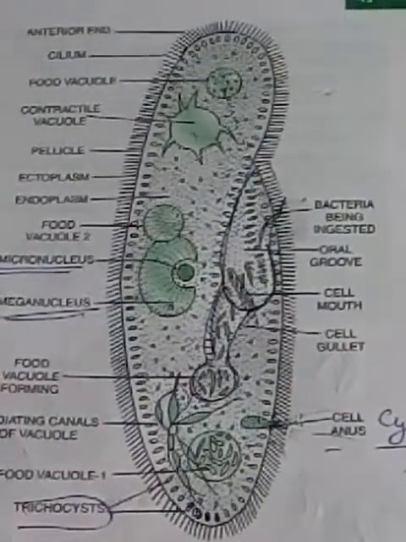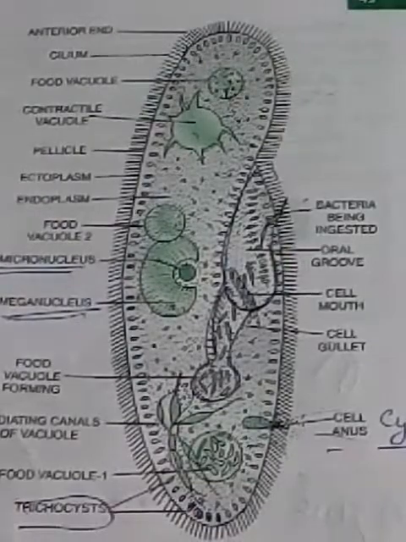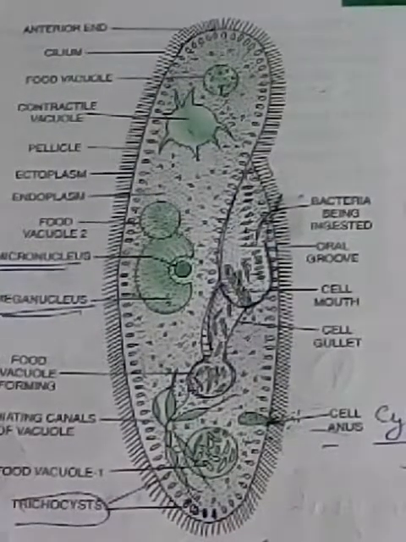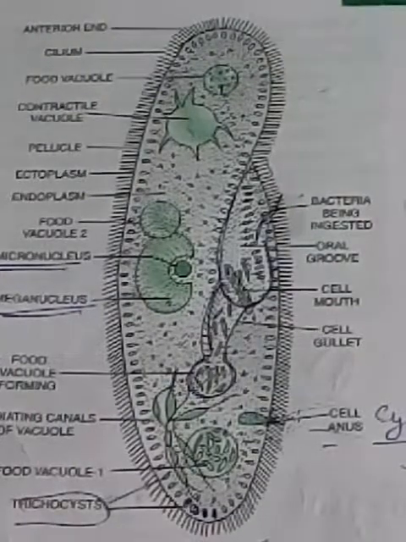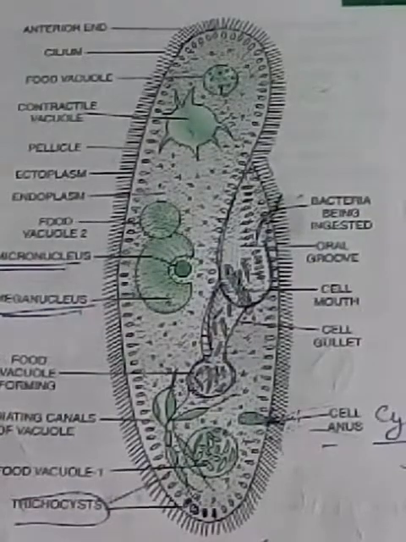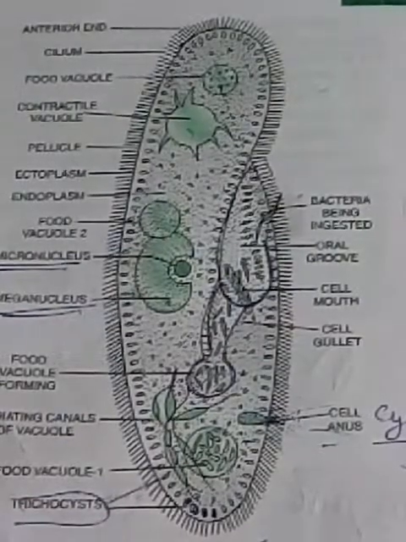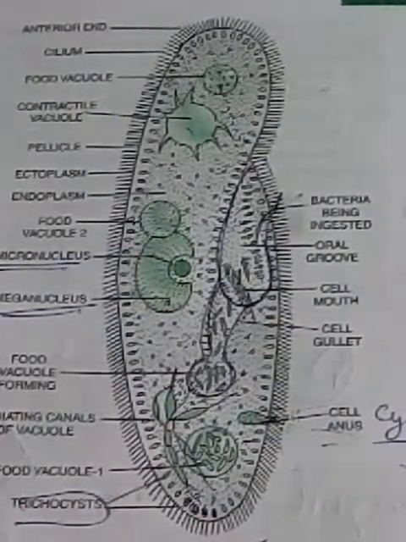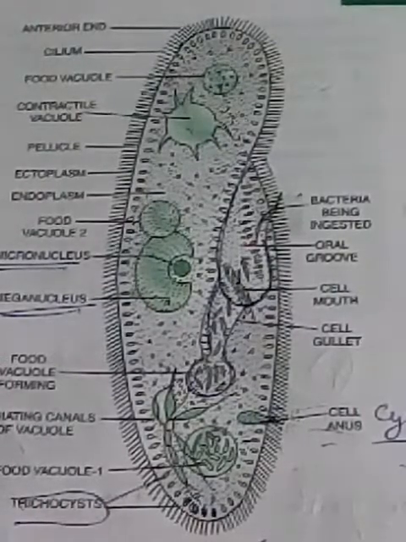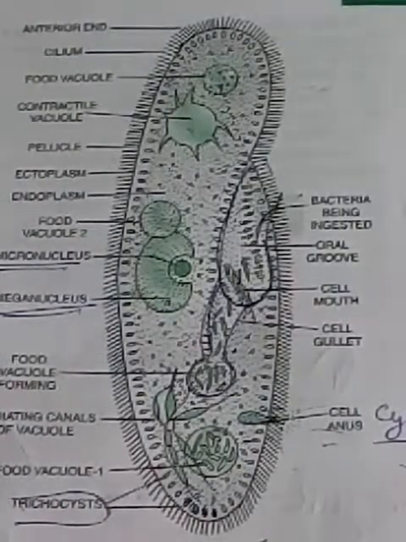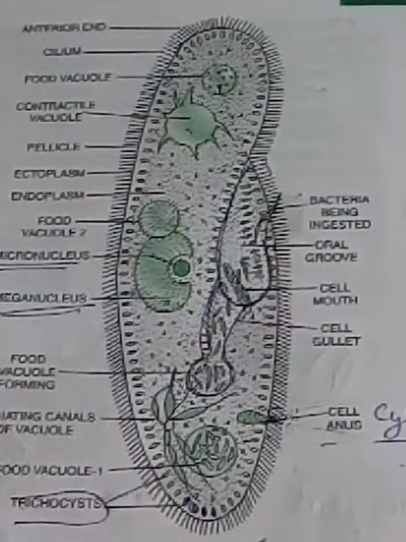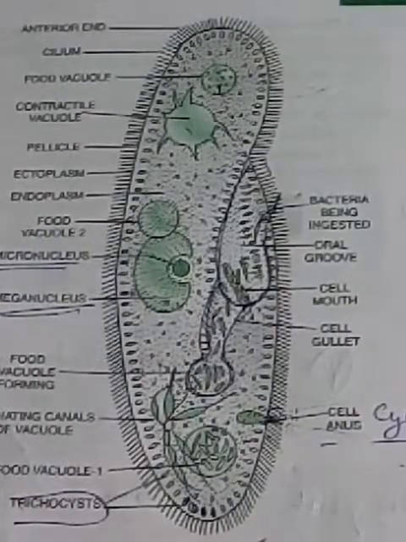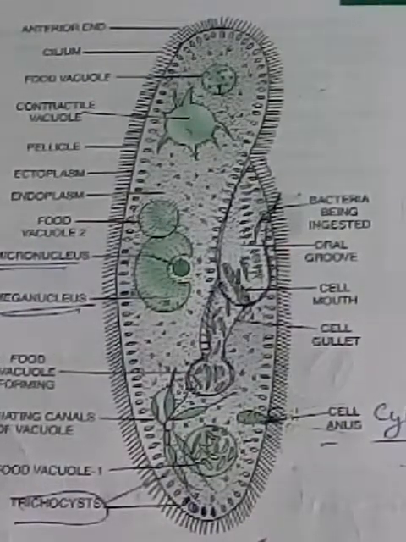Next point, very interesting. It reproduces by binary fission and also by sexual reproduction, by mating of 2 paramecia. And third, very interesting, the nucleus is of 2 types. That is called nuclear dimorphism. It is a macronucleus and a micronucleus. The macronucleus is the big nucleus and the small nucleus is the micronucleus. The micronucleus is generative in action and the macronucleus is vegetative in action.